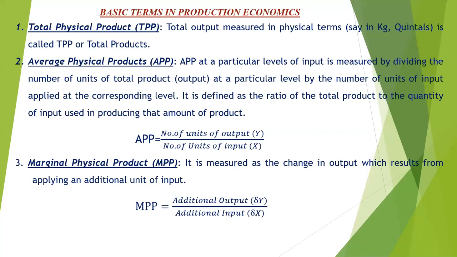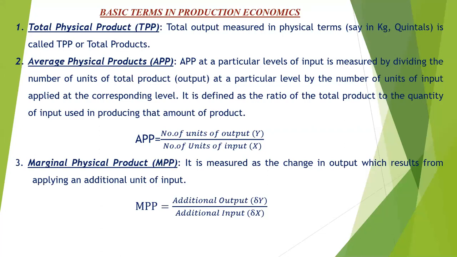So the production function becomes y is equal to a function of x1 and x2, keeping the other inputs constant. It is not that the other inputs are not used, but when we study the factor relationship, that means the relationship between two inputs, say human labor or bullock labor, human labor and seed, fertilizer and seed, we are thinking about two inputs and the output, while the other inputs x3, x4, x5 up to xn are held constant.